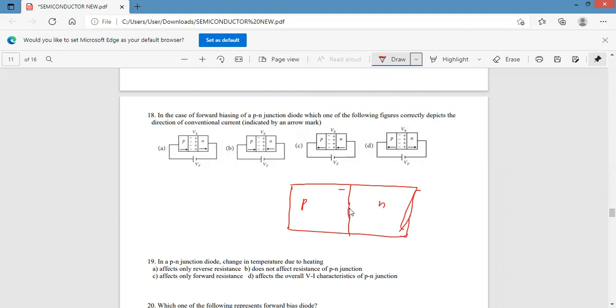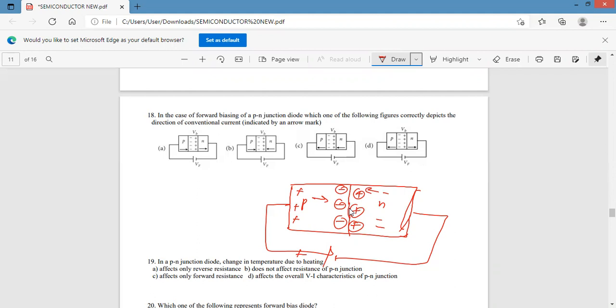This is negative immobile ions, and on the P side, positive immobile ions. Forward bias. Due to forward bias, holes will be repelled by the positive potential. As a result, these holes start to move towards the junction. Here, electrons also start to move towards the junction because of the negative potential.